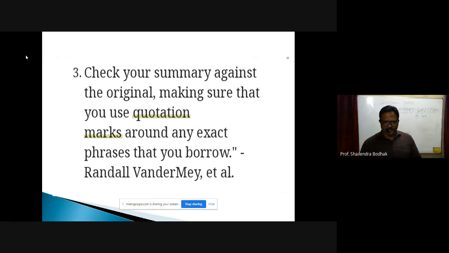It means you have to keep the passage as well as the summary you have written, and then you can compare them. Make sure that you use quotation marks around any exact phrase that you borrow. So you can put quotation marks, inverted commas.